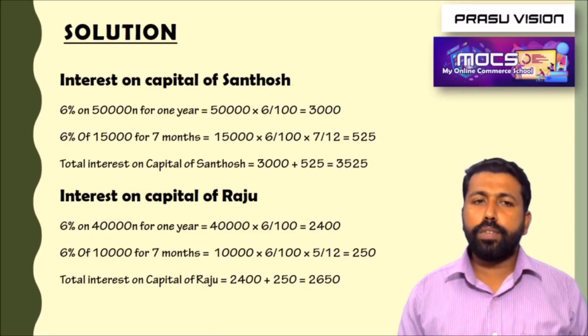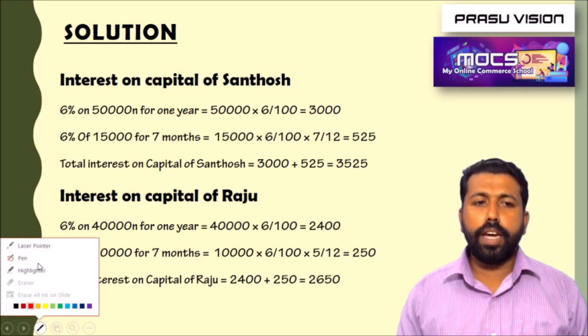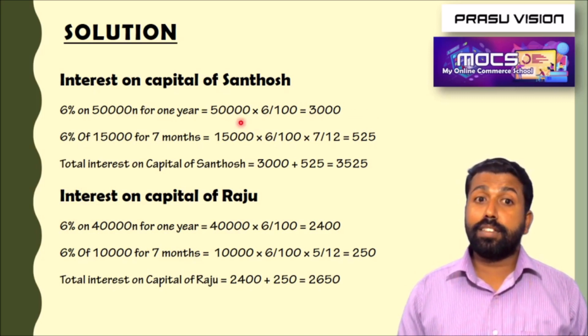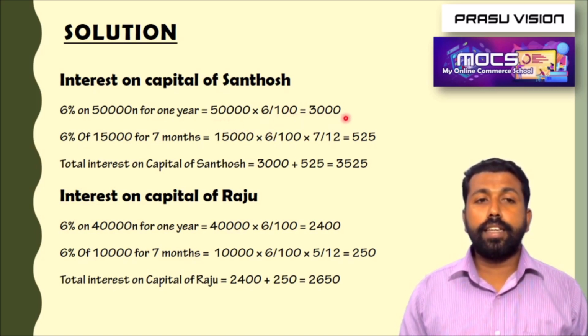So we are moving to the solution of the question. Here we have to be very careful. First we are calculating interest on capital of Santosh. We are calculating the interest for the initial amount of capital, 50,000 into 6 by 100, 3,000.